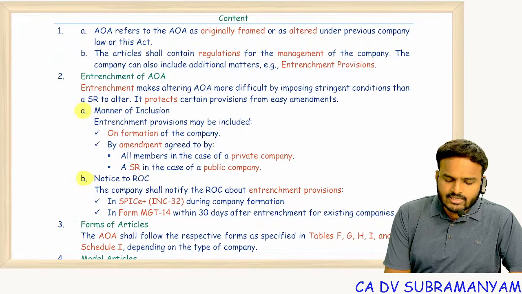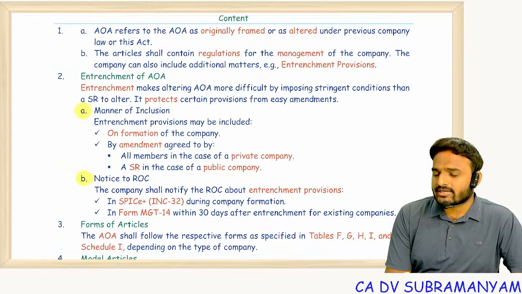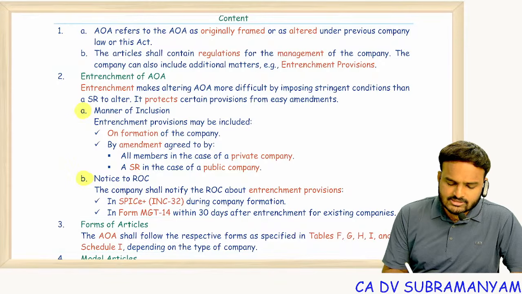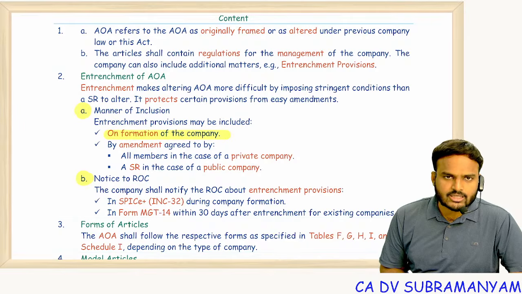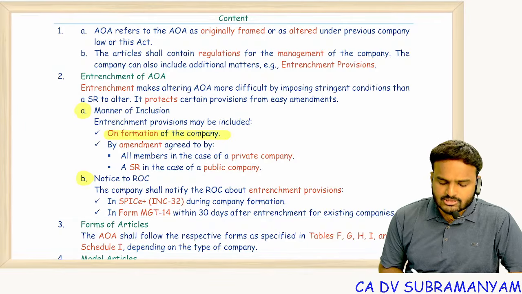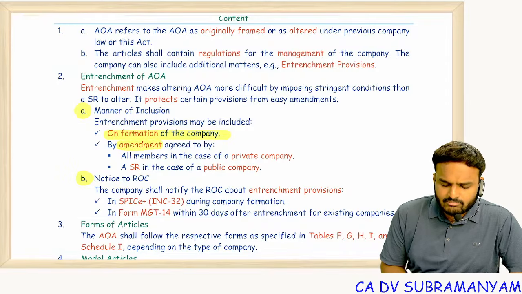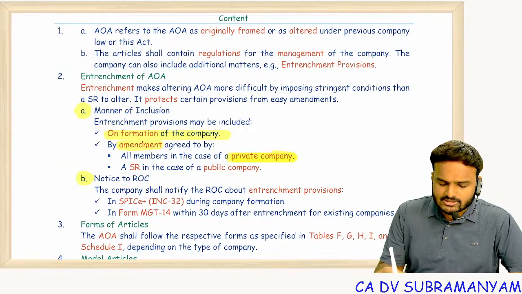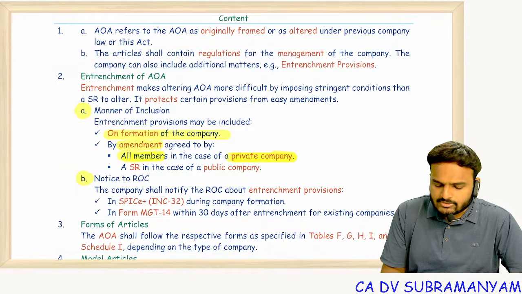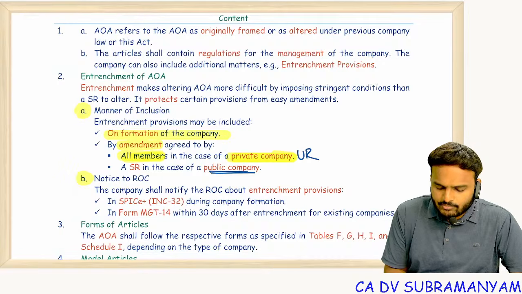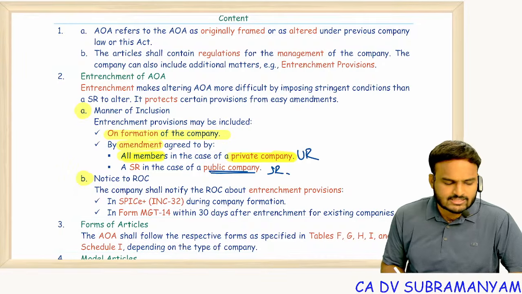See, when can I have entrenchment clauses in MOA? When can I entrench AOA? The answer is entrenchment can be done at the time of formation of the company. Or if I forgot at the time of incorporation, then you can make an amendment to the AOA. If you are a private company, for entrenching your articles, consent of all members is required, that means a unanimous resolution. If you are a public company, a special resolution is enough.